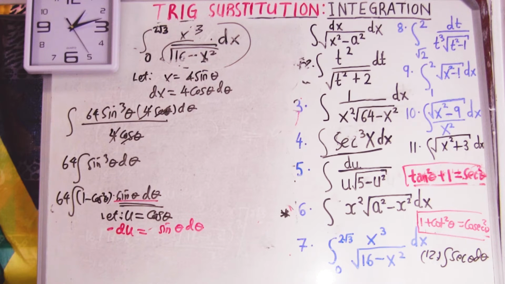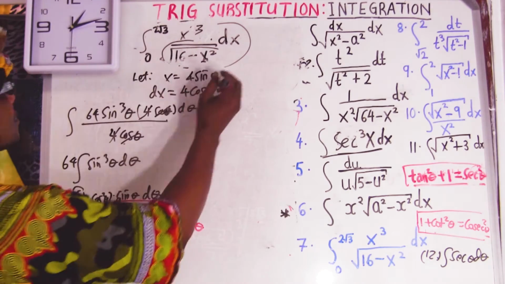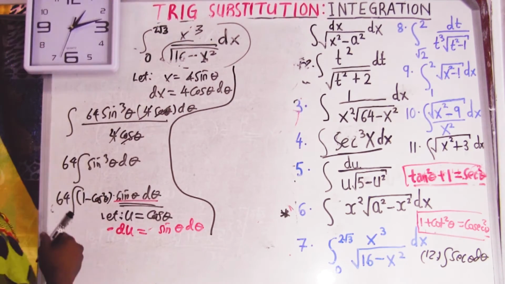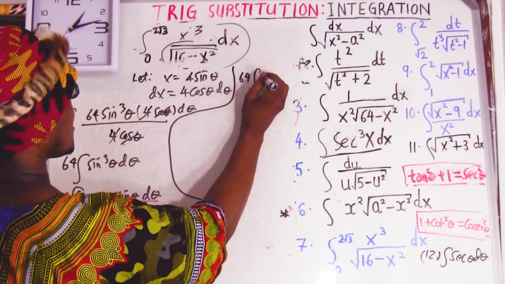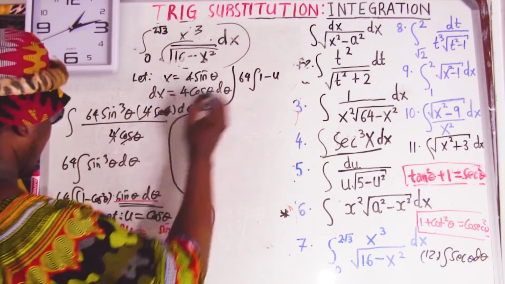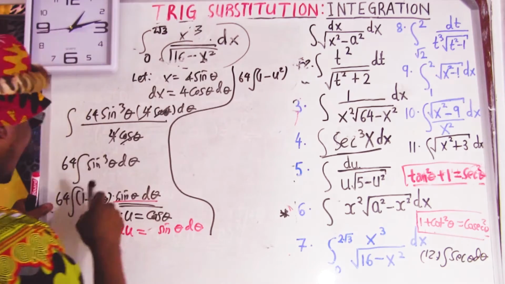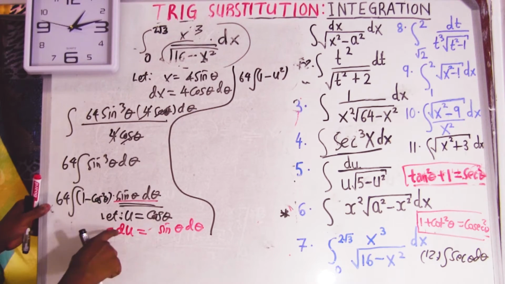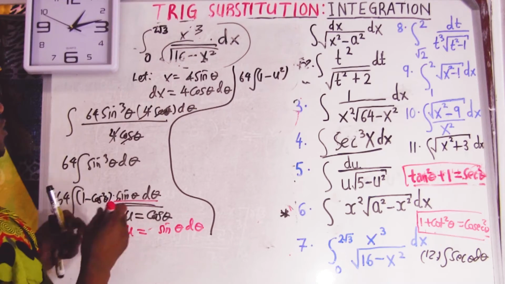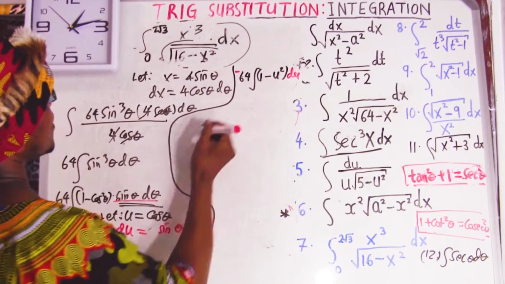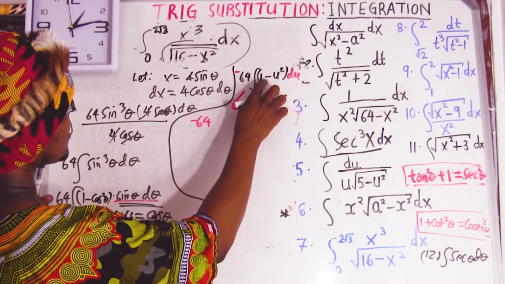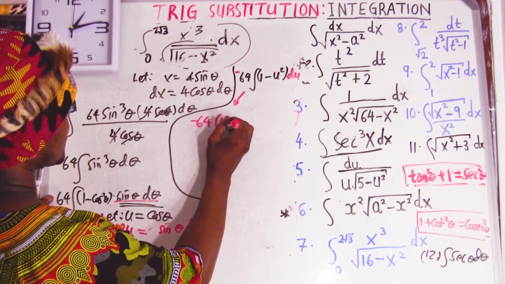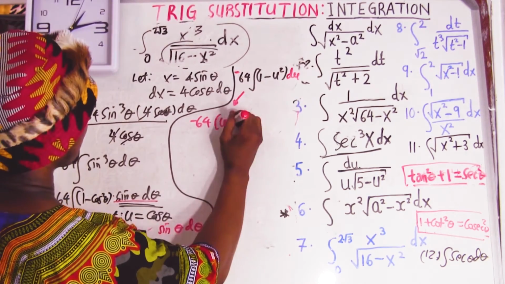So what I'm going to do is replace everything with u. So now this is going to become this question. We got 64 here, integral 1 minus, what is cos? cos equal to u, we say, but it's going to be squared. Sine theta d theta equal to negative du. Okay, it's going to be negative du. So then we finish, because this is going to become negative 64 integrate 1. You're going to get u, because 1 du is just u, minus, this is going to be u squared.